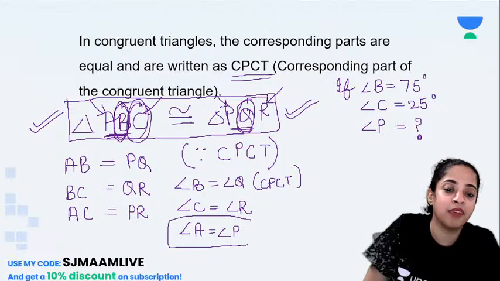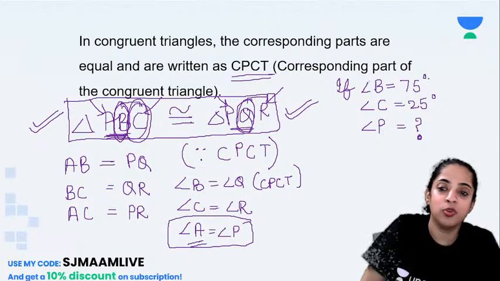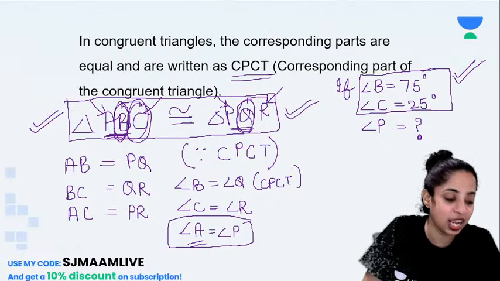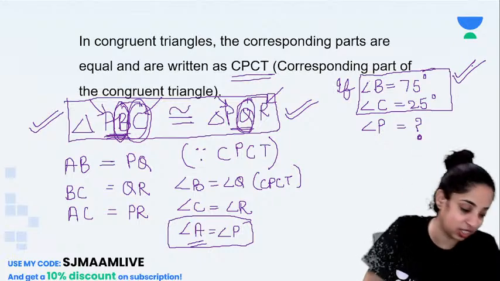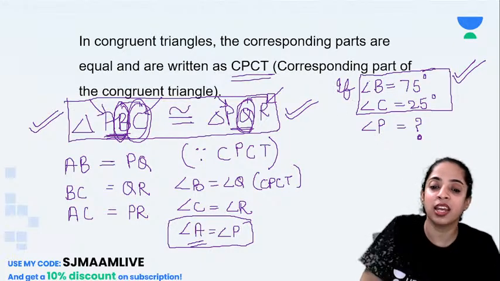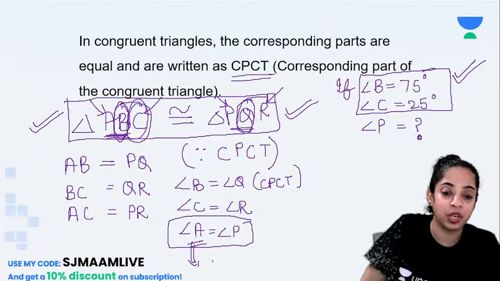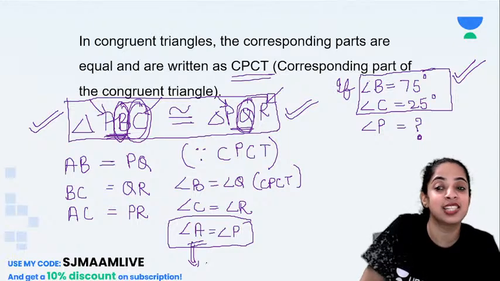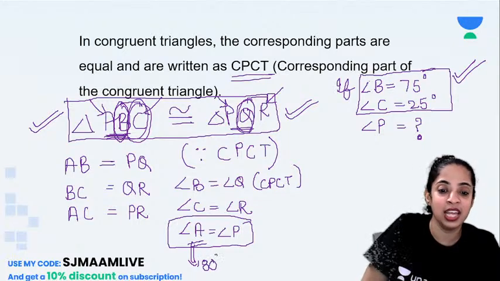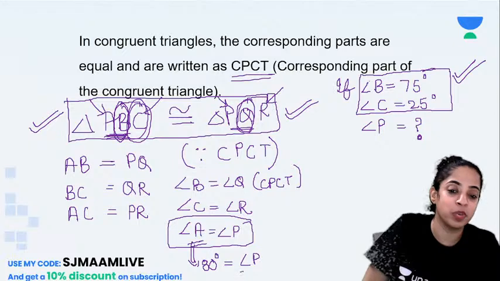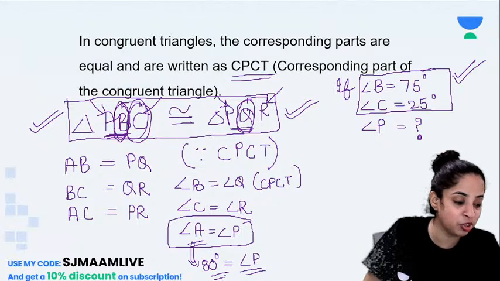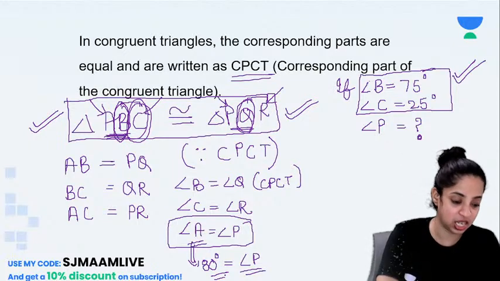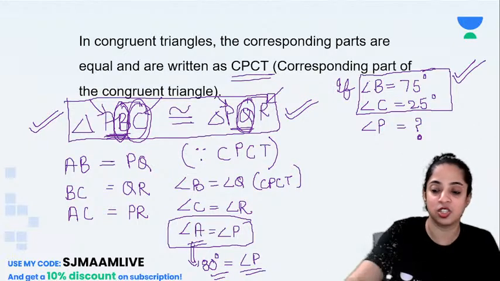Correct? So from this given data, can you find angle A? Yes, you are correct, Aryan. It will be 80 degree. I can find angle A by using angle sum property. So angle A is 180 minus (75 plus 25), so 180 minus 100, which is 80. So if angle A is 80 degree, children, angle P will also be equal to 80 degree. Is that clear to you? Yes, Aryan, 80 is the correct answer.